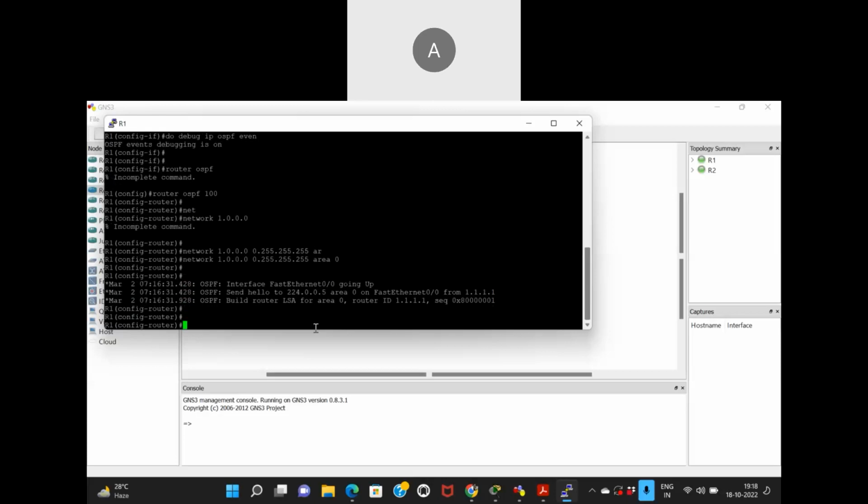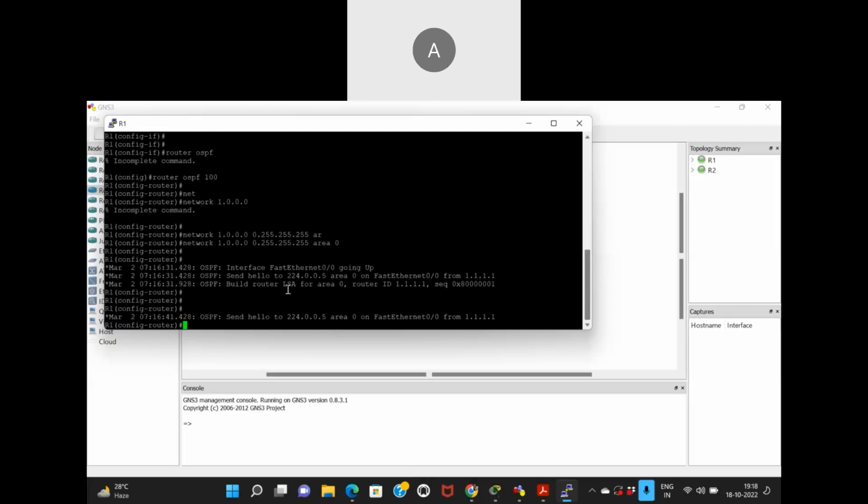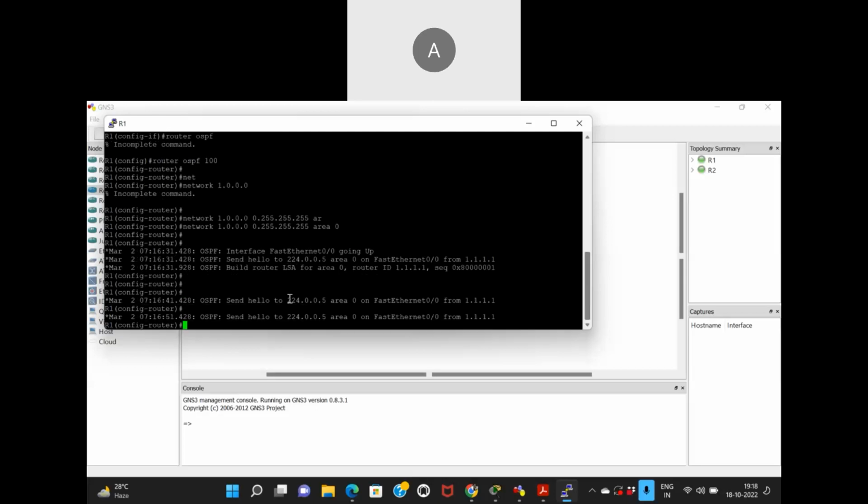Fair enough. The moment I do that, something happened in the background, guys. OSPF was enabled and it sent a hello to this IP address. It is sending a hello to this IP address. Send hello to 224.0.0.5. What kind of address is this, guys? Can you see?